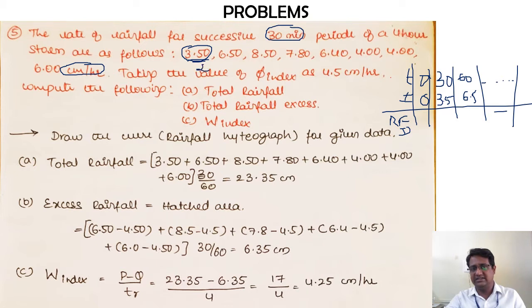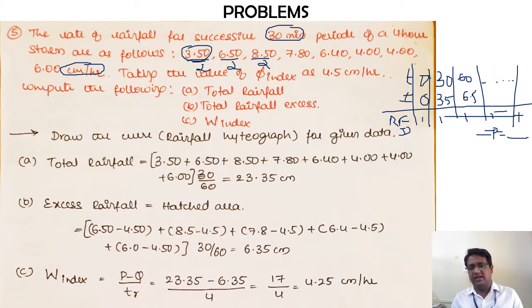So 3.5 divided by 2, 6.5 divided by 2, and you can go on doing these. If you add up all the values in the third row, that itself is going to be the total precipitation. That is one way of doing it, as it was similar to problem 3.